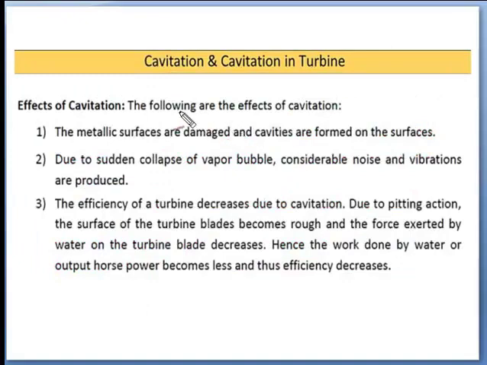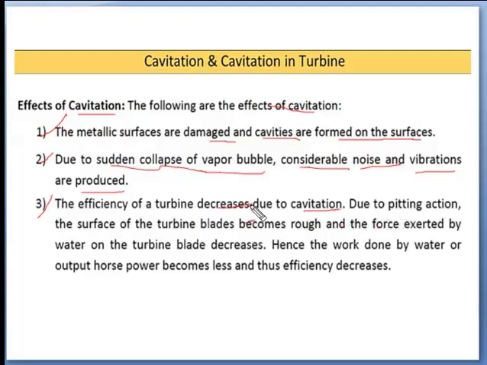Now next is the effect of cavitation. The following are the effects of cavitation on the surface of the blades. First, the metallic surfaces are damaged and cavities are formed on the surfaces. Second, due to sudden collapse of vapor bubbles, considerable noise and vibrations are produced. Third, the efficiency of a turbine decreases due to cavitation.